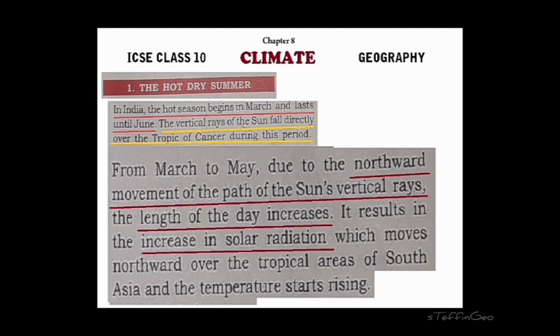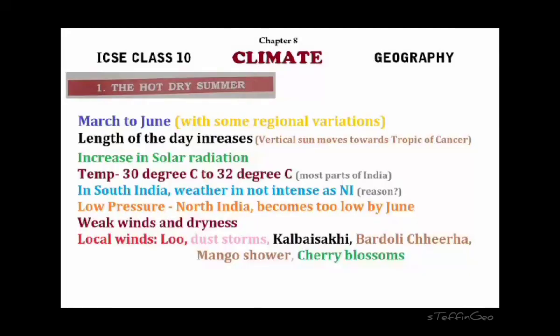So during this season, the length of the day keeps on increasing, and the amount of radiation received is also comparatively more. Now, temperature. Most of the country will experience high temperature during this season. In North India, it is often above 40 degrees Celsius, but on average, it is around 30-32 degrees Celsius throughout the country. But we won't see much variation in temperature in the southern part of the country or in the coastal areas. Because of the influence of the surrounding seas, temperature remains moderate in the coastal areas or overall in South India. But North India will have an extreme temperature during this season.